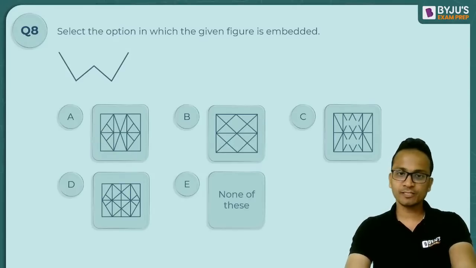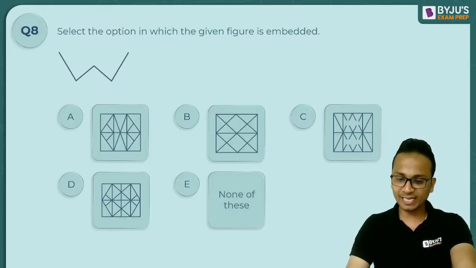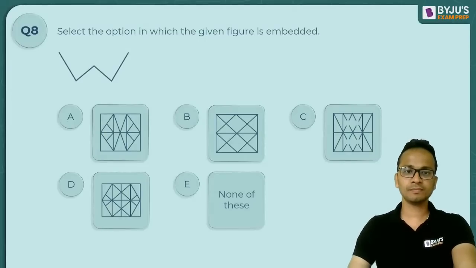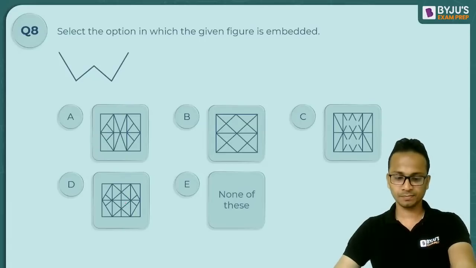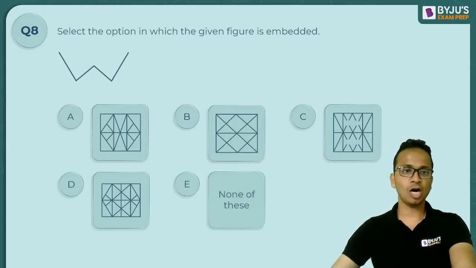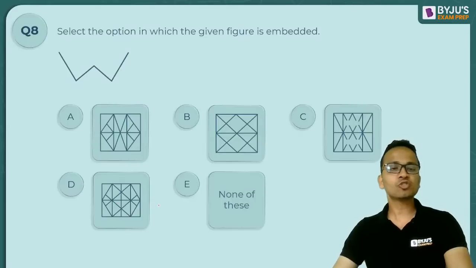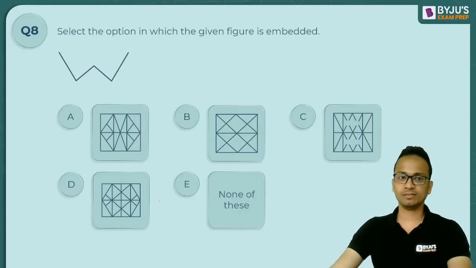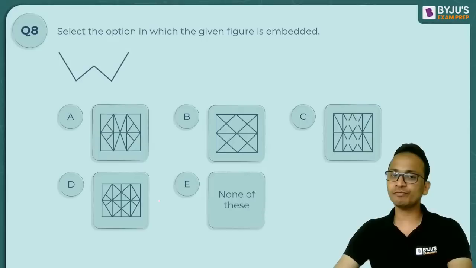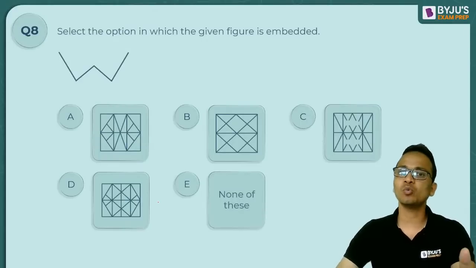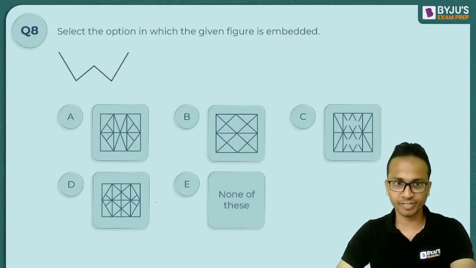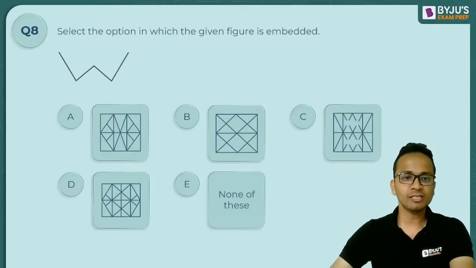Please be careful with this. This is confusing, a little confusing. All right. So I'm going to mark the portion of the figure of one of the options which contains the question figure. Okay, fine. So I'll start from here.